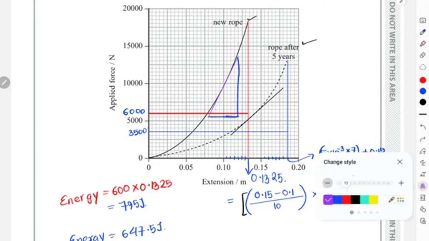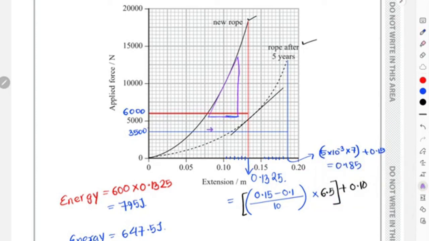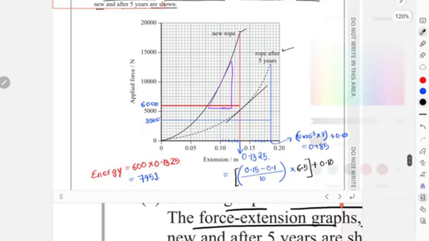Okay. Now again from this part I can find out the gradient.